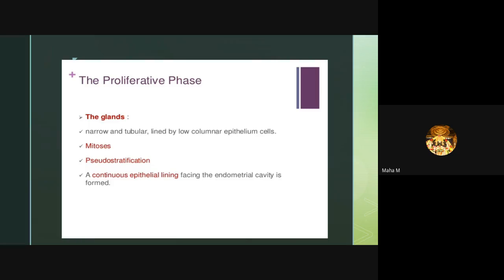All of the tissue components demonstrate proliferation, which peaks on days 8 to 10 of the cycle, corresponding to peak estradiol levels in the circulation and the maximum estrogen receptor concentration in the endometrium. Okay. Next slide. Next slide, ma'am.